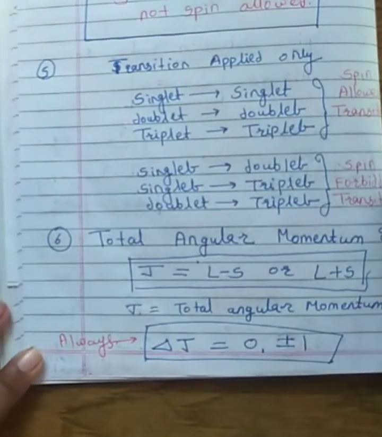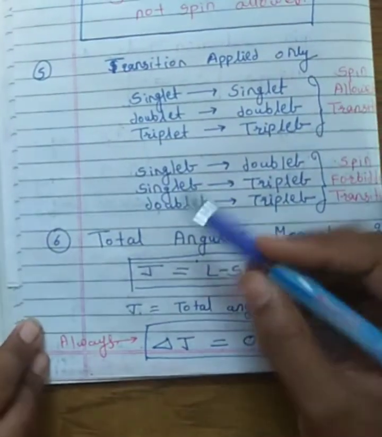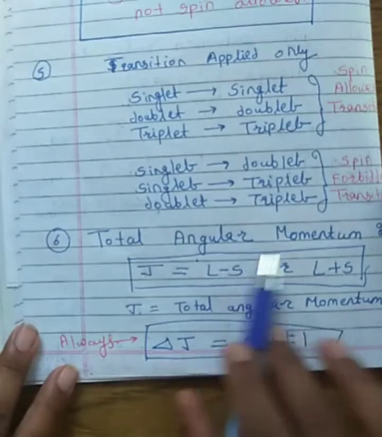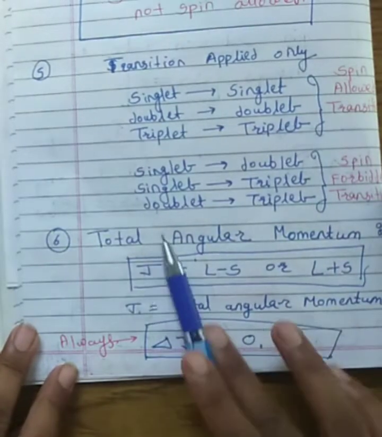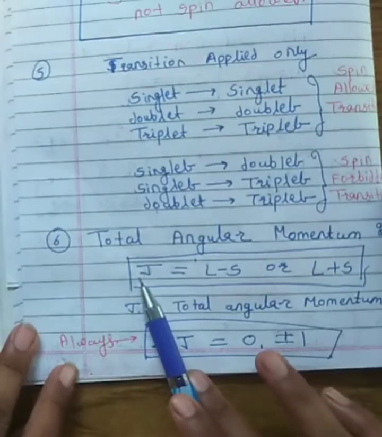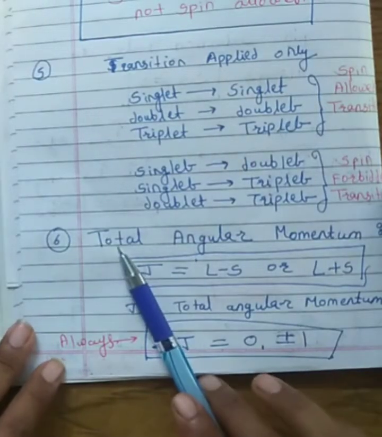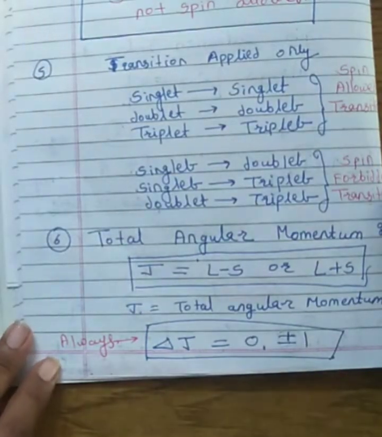Okay. Next, the electronic transition depends upon total angular momentum. We have already seen that J represents the value of total angular momentum.